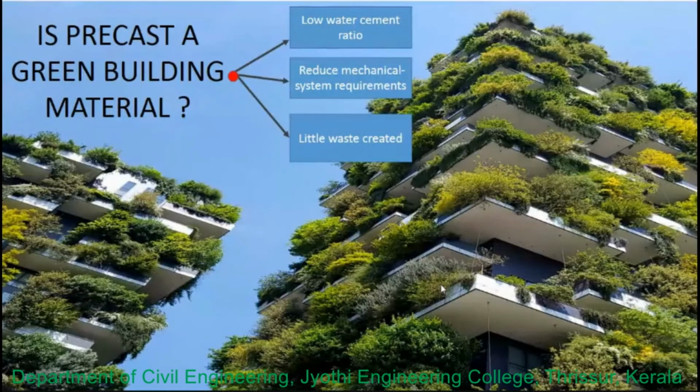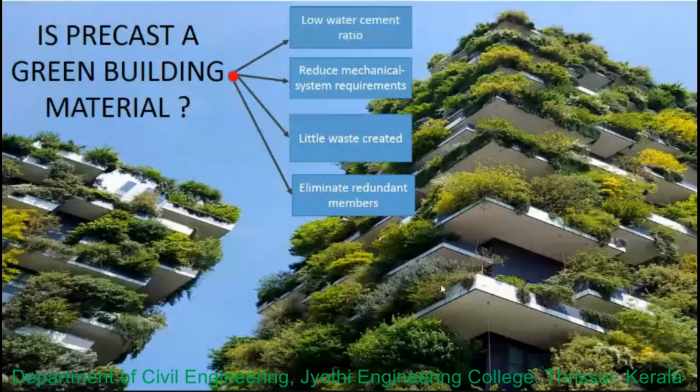Next, as the concrete is factory made, very little waste is created in the plant. Most of the plants adopt batching technologies, so we can expect very little waste, and thus it reduces construction waste and debris on the site.